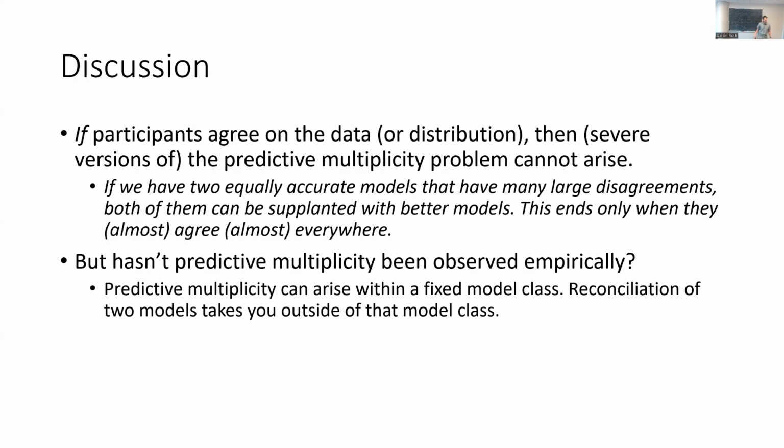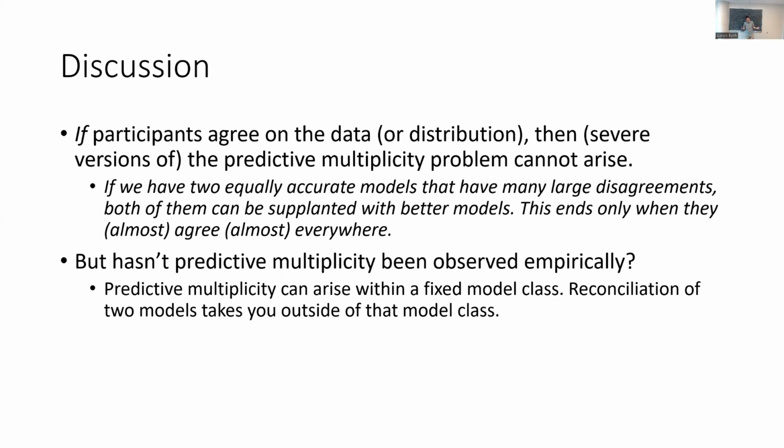Okay, so what's the upshot? Well, participants can have maybe more fundamental disagreements, like what the data distribution even is, or what the data really are. But if participants agree on what the data is or how to sample from it, then severe versions of the predictive multiplicity problem cannot arise in good faith, because if you and I have competing models that make very different predictions, we can reconcile them, get models that we both agree are better, and agree almost everywhere.